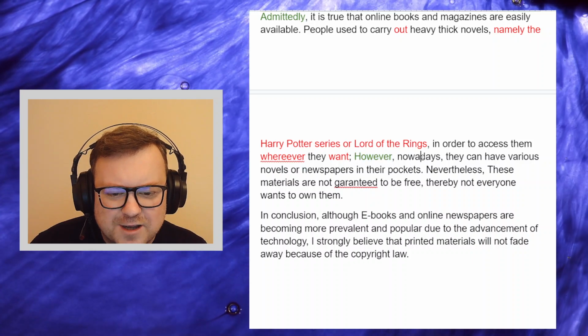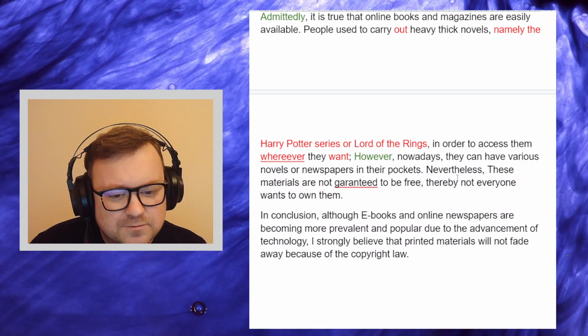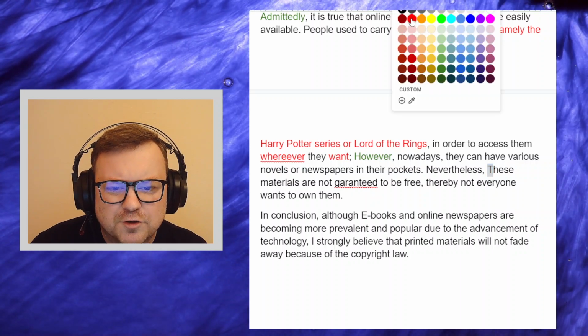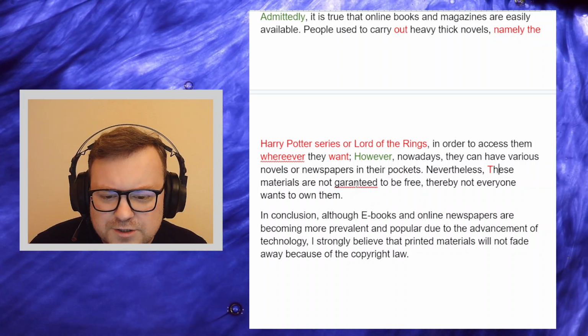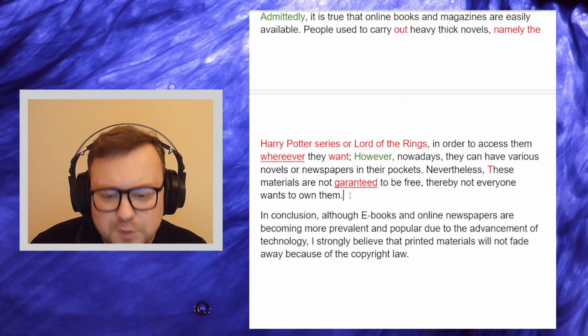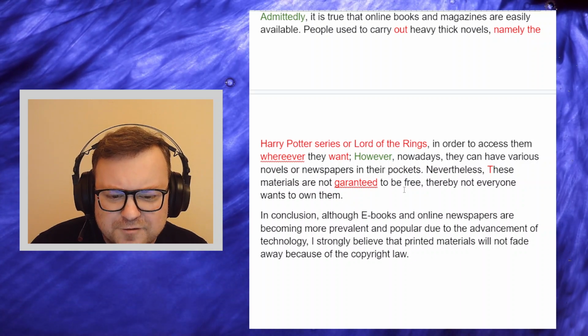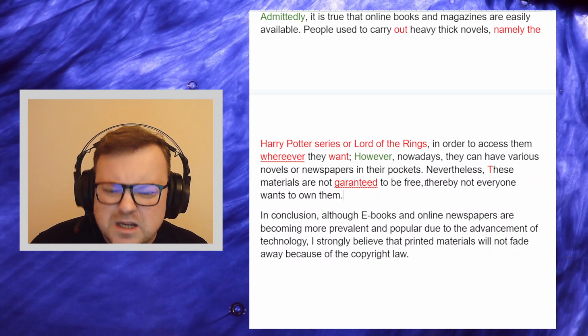Nowadays, good signposting language, they can have various novels or newspapers in their pocket. Good. Nevertheless, why do we have a capital letter here after a comma? Nevertheless, these materials are not guaranteed. Spelling mistake, guaranteed. But okay. However, nevertheless, these materials are not guaranteed to be free. Thereby, not everyone wants to own them.